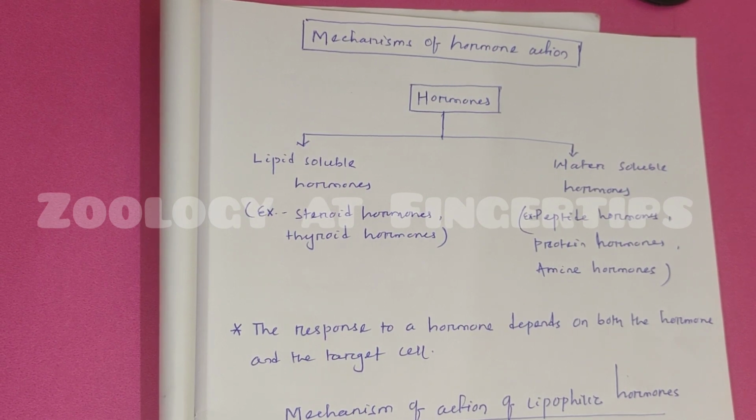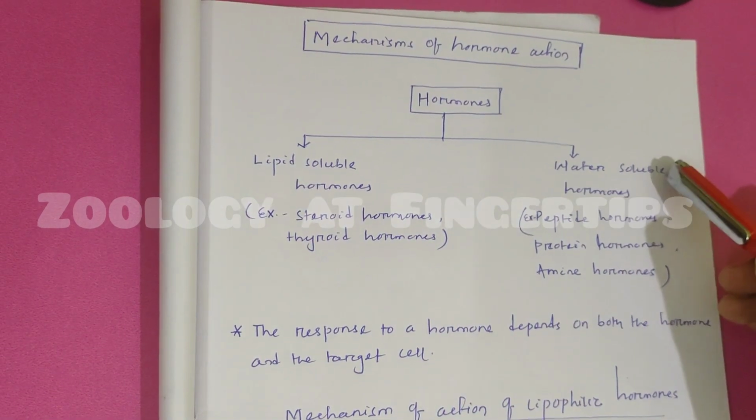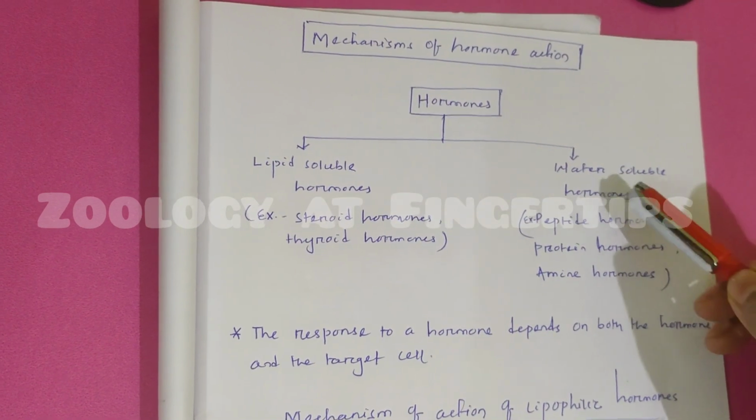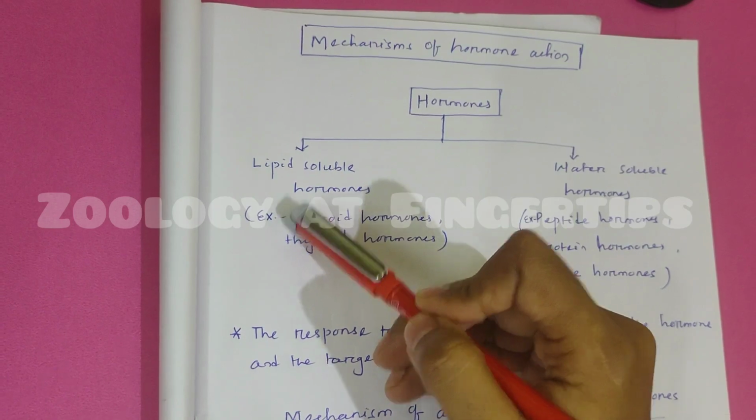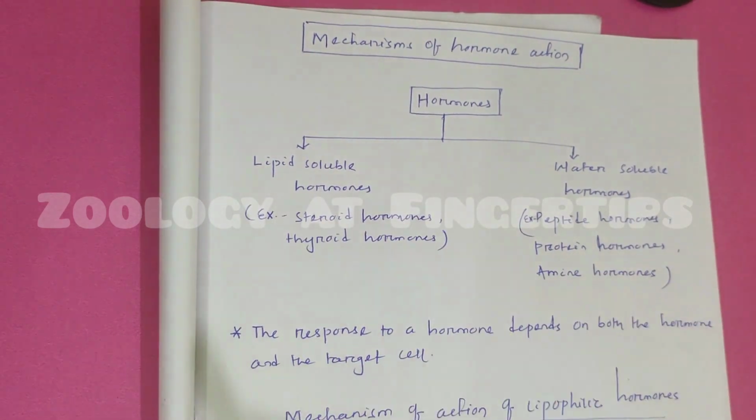Broadly, hormones are divided into two types. One is lipophilic hormone, another one is hydrophilic hormone, also known as water soluble hormone, and lipophilic hormone is known as lipid soluble hormone because they are soluble in lipid. Examples of lipid soluble hormones are steroid hormone, thyroid hormone, etc. and hydrophilic hormones are peptide, protein, amine hormones.